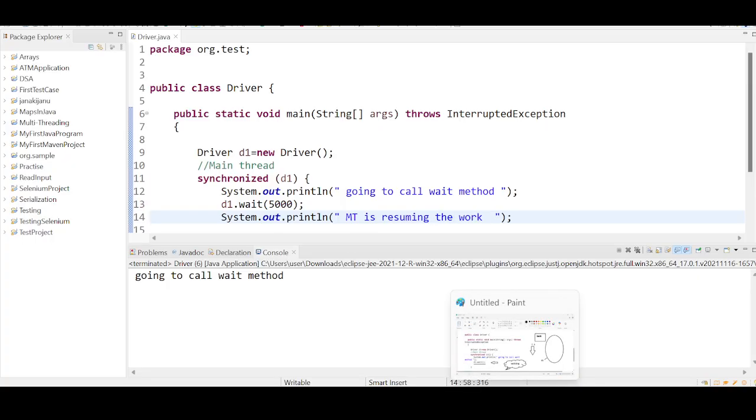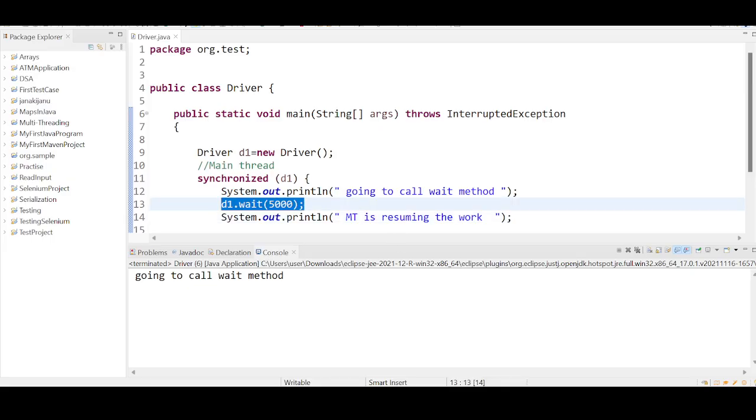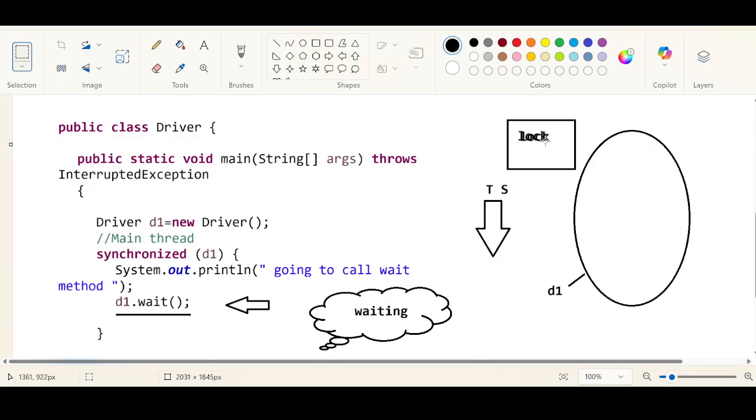So if you go by this code, the main thread is going to release the lock only for how many seconds? Only 5 seconds. After 5 seconds are completed, the lock will be again acquired by which thread? The thread that is waiting, the main thread. But it has to make sure that the lock is available.